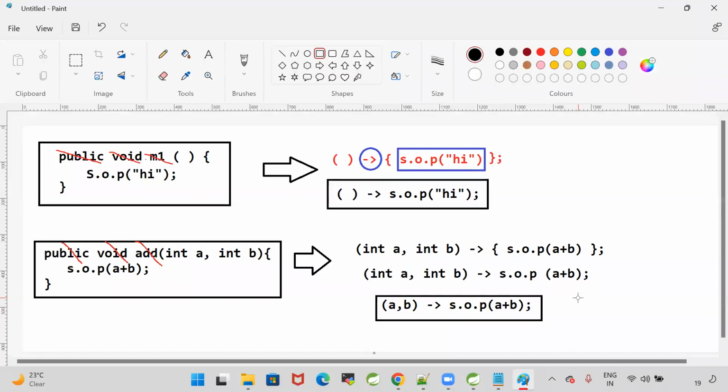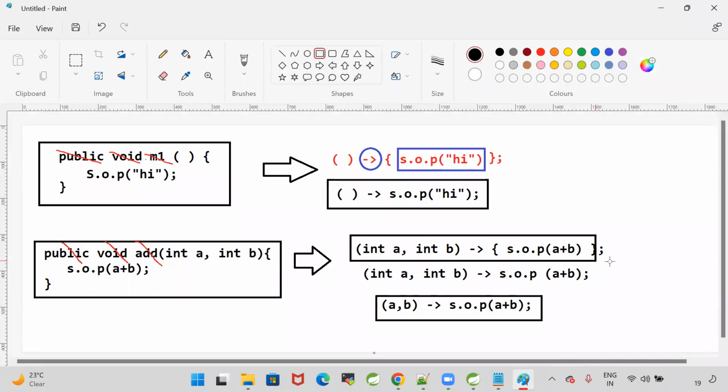Lambda is an anonymous function, that is, a nameless function. No name, no modifier, no return type. Here I have taken an add method with two parameters. I'm performing the sum of those two numbers and printing it on the console. The equivalent lambda we can write like this. First I removed the name, the modifier and the return type.